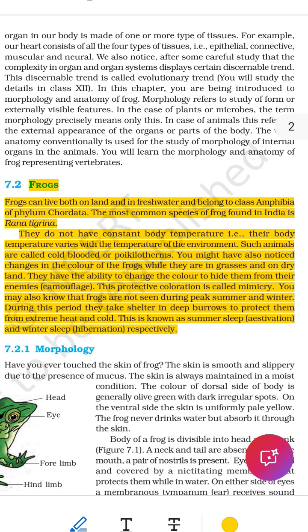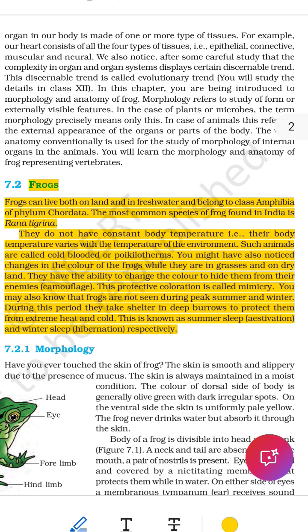Absolutely. Here is a great, deep and detailed summary of the topic frogs, explained in the simplest and clearest way, just like the best teacher would explain to a beginner. Detailed summary of frogs. 1. Where do frogs live? Frogs can live in two environments: on land, such as grass, forest, soil, and in freshwater, such as ponds, lakes, rivers. Animals that live both in water and land are called amphibians.